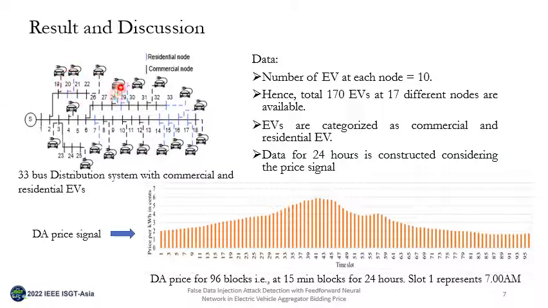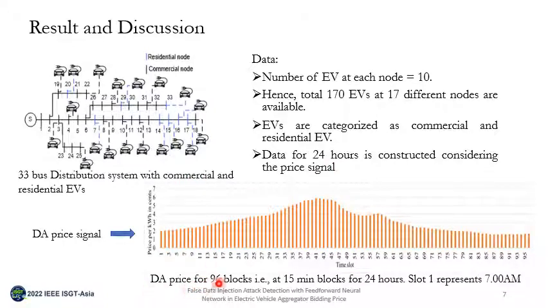The proposed detection framework is implemented on a 33-bus distribution system. This system consists of commercial nodes and residential nodes, which means commercial EVs and residential EVs. The data preparation follows that there are a total of 10 EVs at each node. Hence, a total of 170 EVs at 17 different nodes are available. EVs are categorized as residential and commercial. The data for 24 hours is constructed considering the price signal.